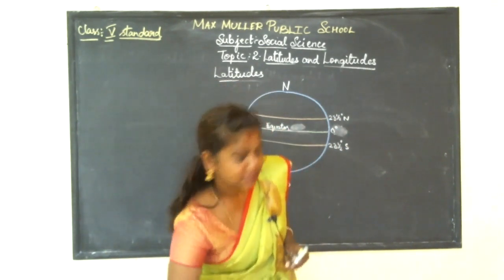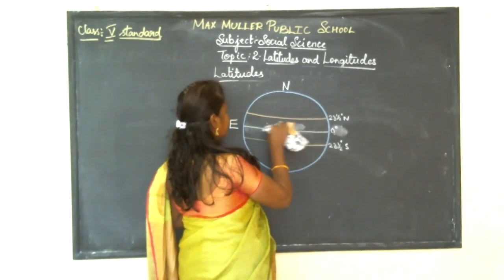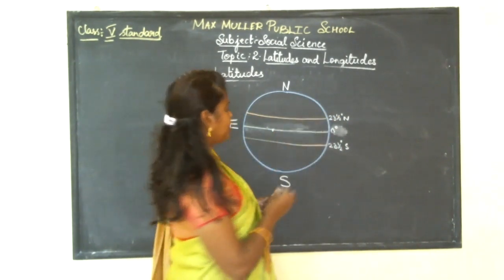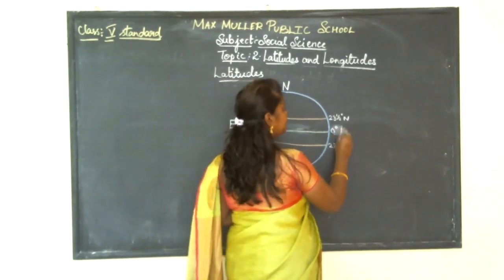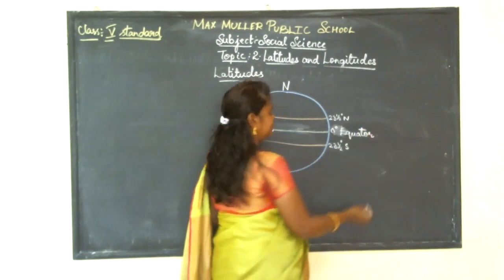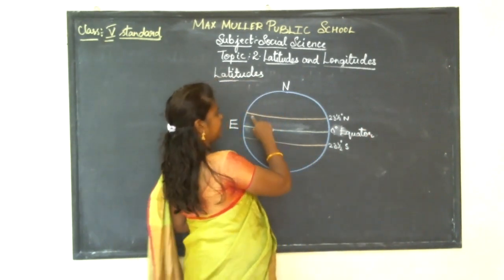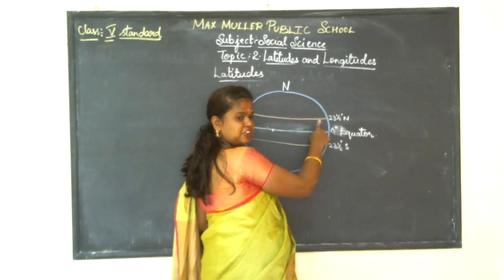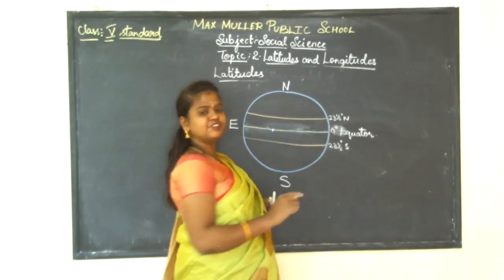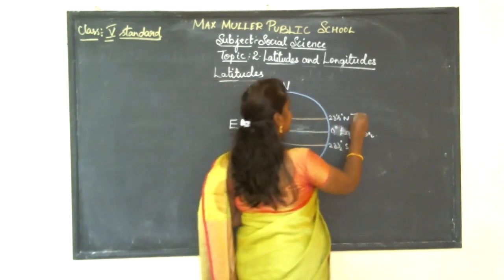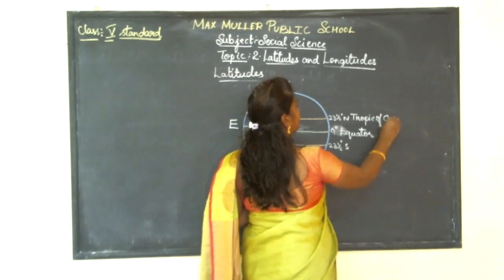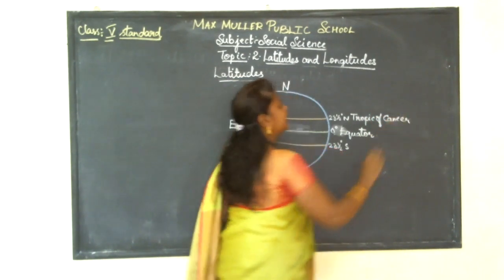Okay, children? We don't want to confuse, so I'm just writing accordingly. So 0 degree is equator, and the other imaginary line which is parallel to the equator is 23.5 degree north, and that is called Tropic of Cancer.